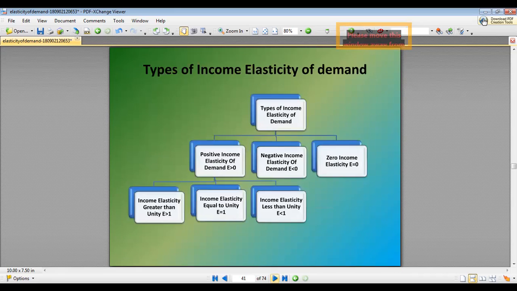So income elasticity of demand is categorized in three categories. Positive income elasticity of demand, that is E value is greater than 0. Then we have negative income elasticity of demand, when the value of E is less than 0. And we have zero income elasticity, where the value of E is equal to 0. Positive income elasticity is again divided into three parts: income elasticity greater than unity, E value greater than 1; income elasticity equal to unity, value of E equals 1; and income elasticity less than unity, value of E less than 1.